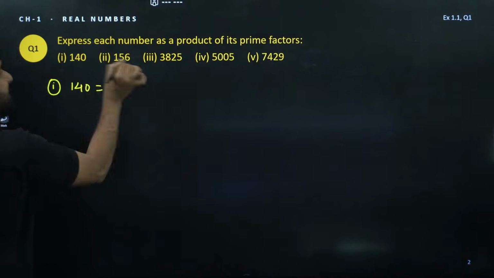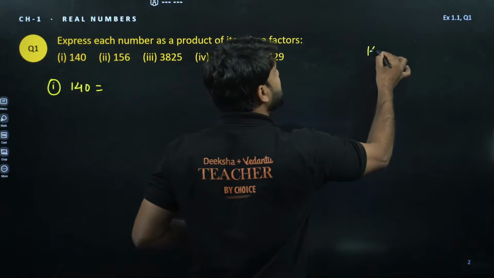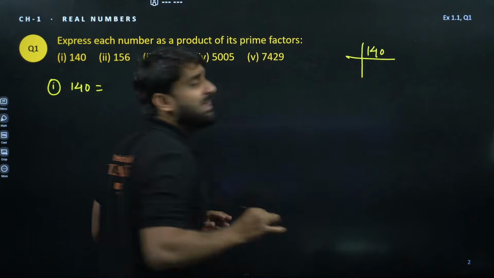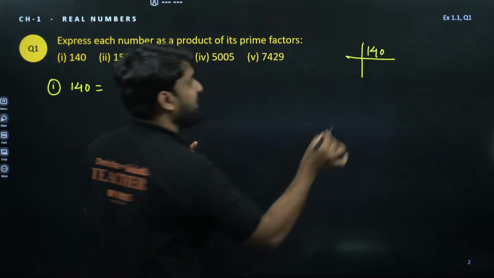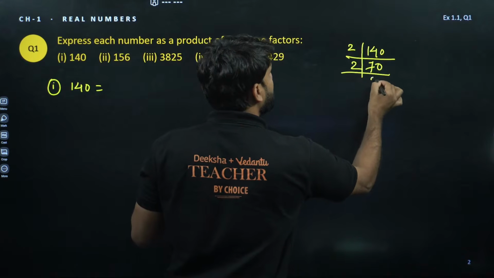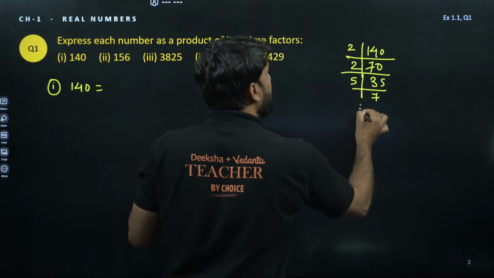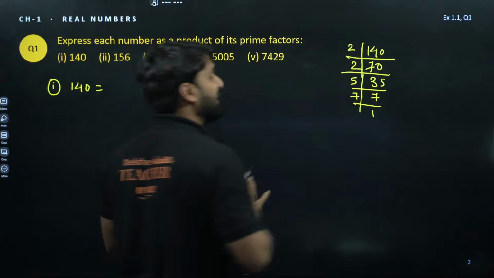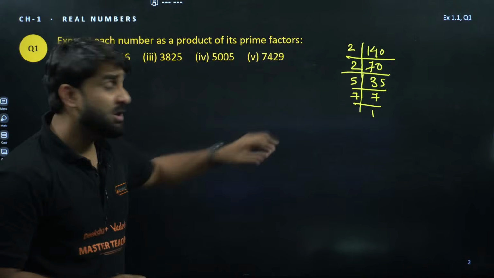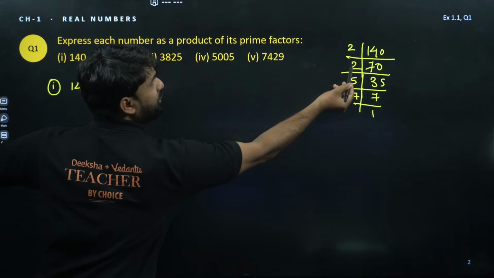To write the prime factors of any number, take the LCM. So what will be the LCM of 140? 2, then 70 will come, 2, 35 will come, then 5, 7 will come, then last 1 will come. This is the LCM. After finding it, what are you getting? 2 into 2 into 5 into 7.